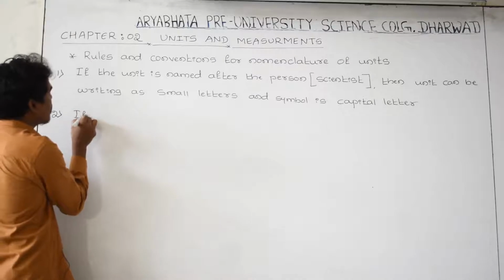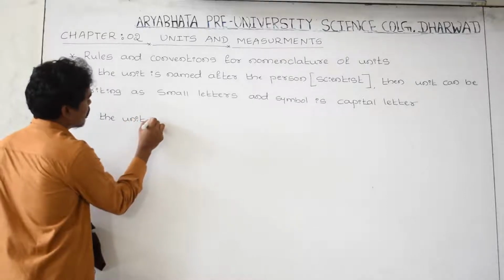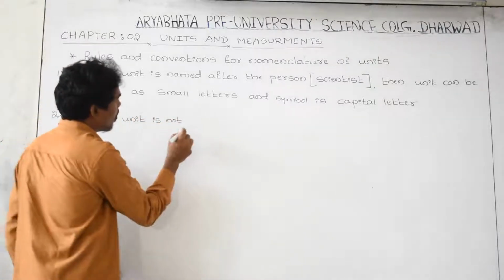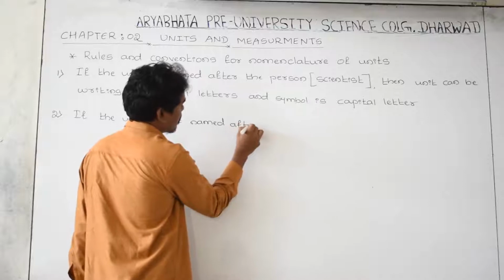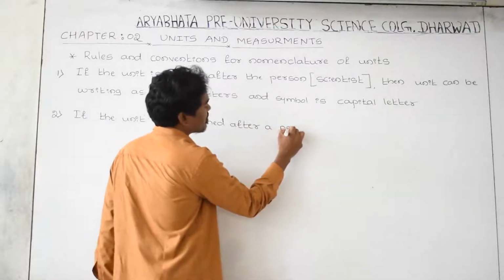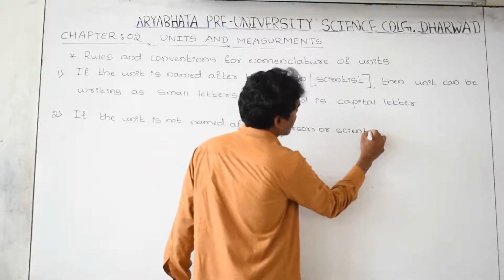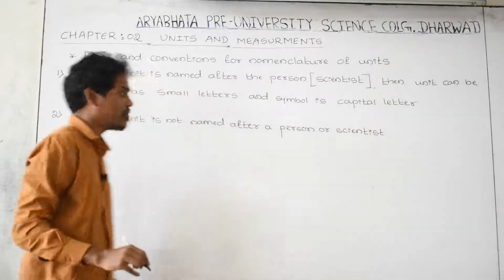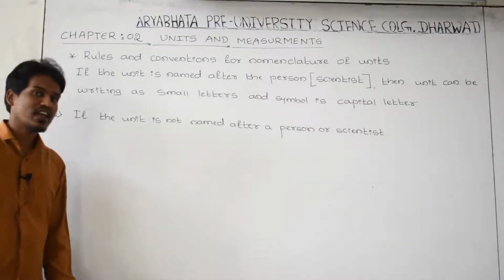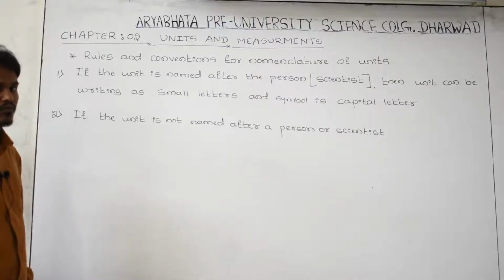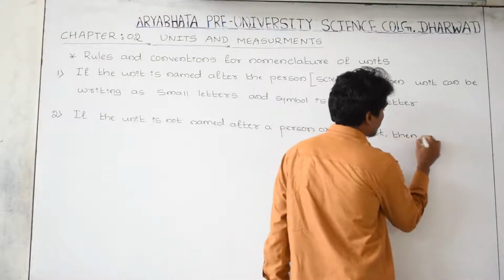If the unit is not named after a person or a scientist, then how to write the name of the unit as well as its symbol?